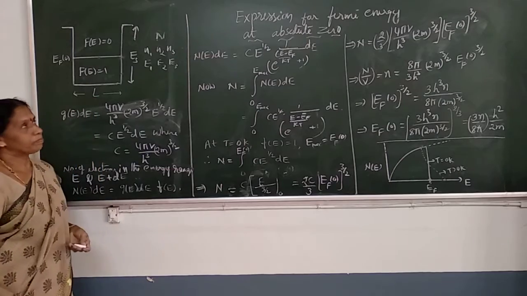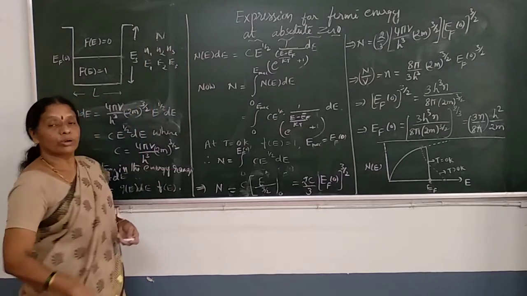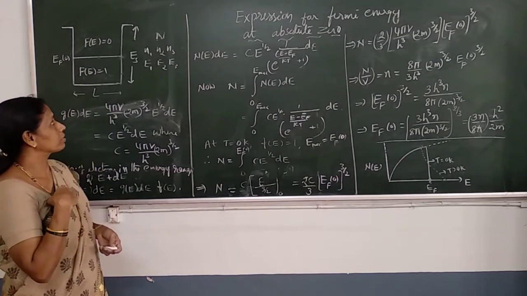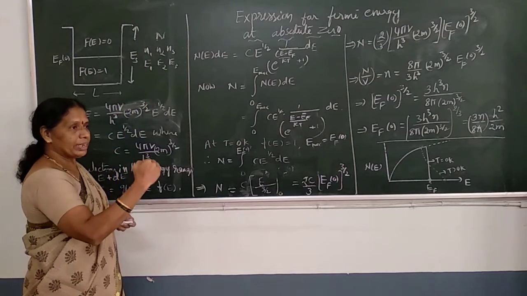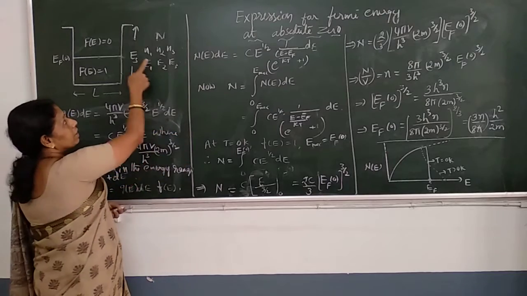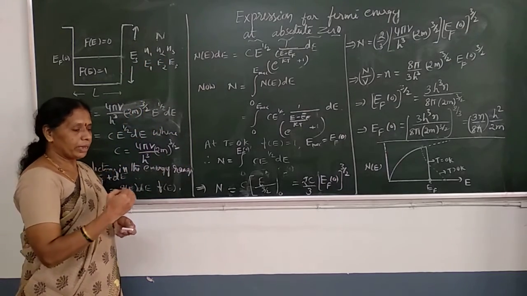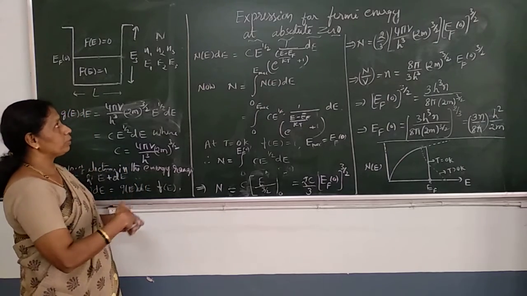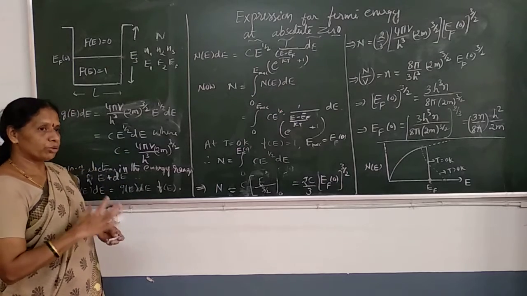The width is L. Now let us consider n number of free electrons in this metal box, confined to the metal box. Let these electrons be distributed in different energy levels, say E1, E2, E3, etc. And let N1, N2, N3, etc. be the number of electrons occupying the energy levels E1, E2, E3 respectively. In this way, all the electrons are distributed by obeying Pauli's exclusion principle.